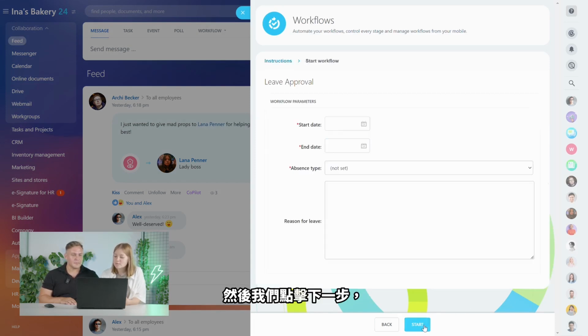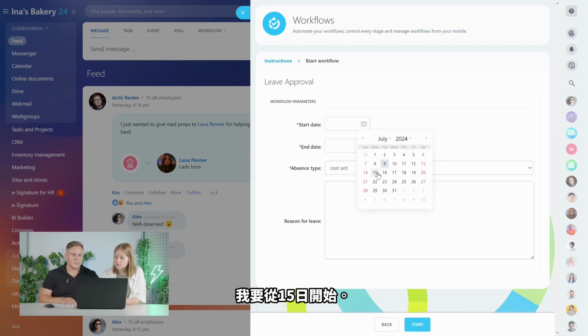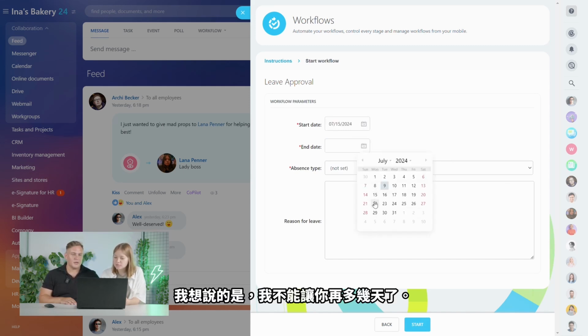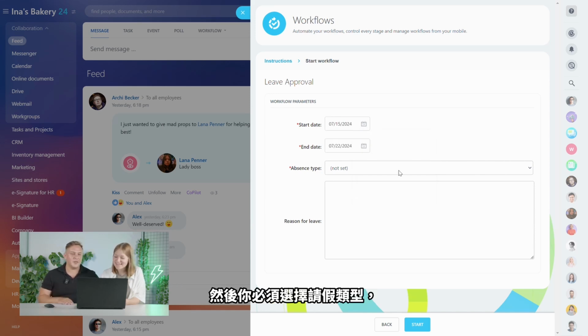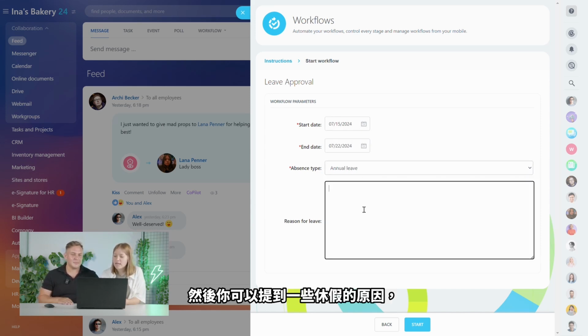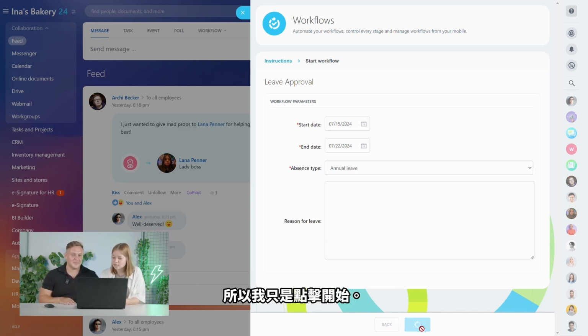Yeah. So then we click next, and then you have the mandatory fields, which are the start date. So I'm going to go from 15 July to 22. Yeah, I mean, I cannot let you go for any longer. Yeah, exactly. And then you have to choose the absence type. So we're going to choose the annual leave, right? And then you can mention some reason for leave, but if it's annual leave, tired. Yeah, I'm just tired. So I just click start.